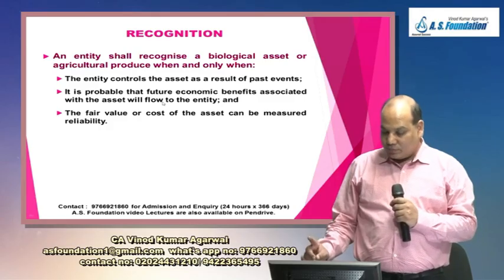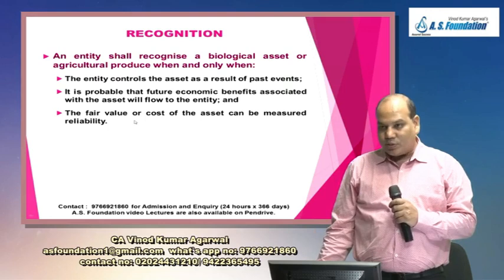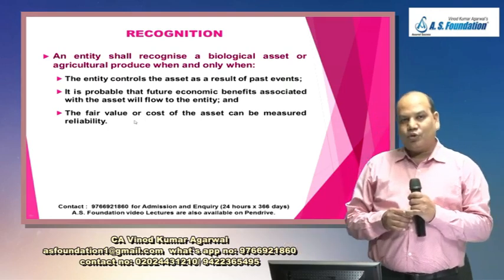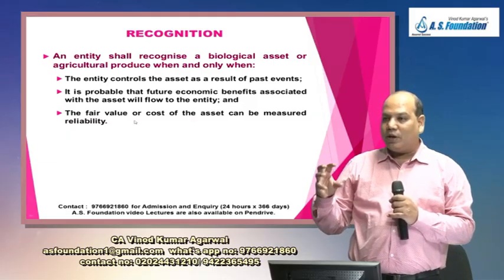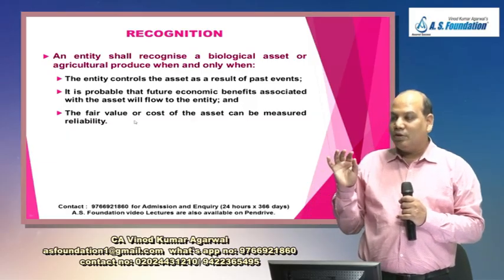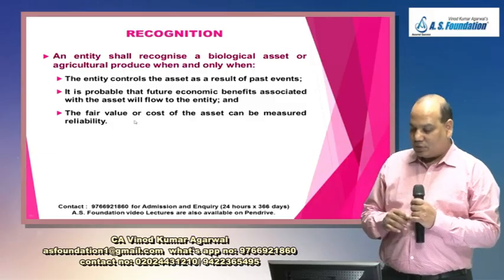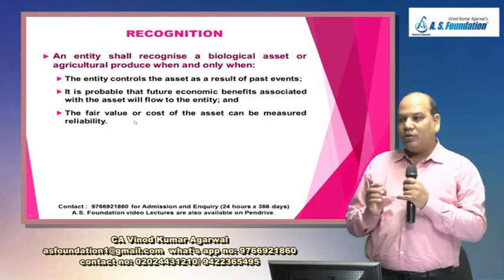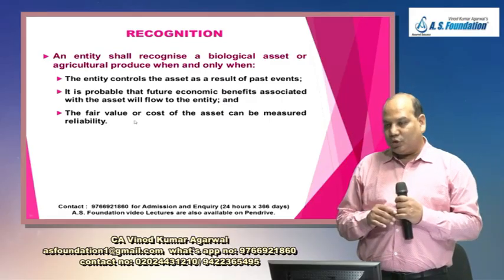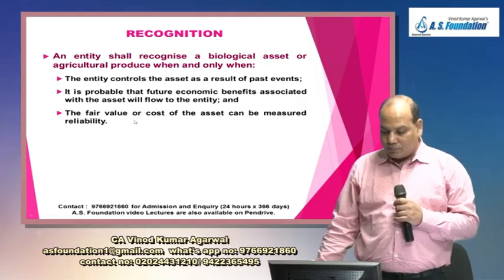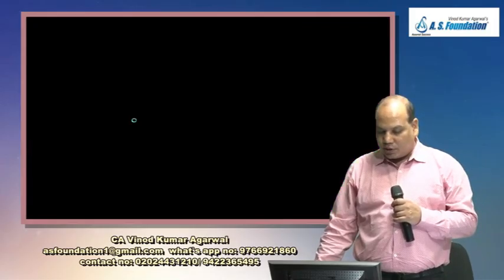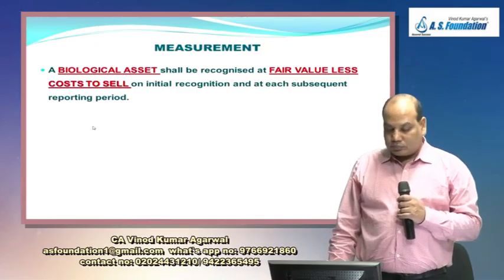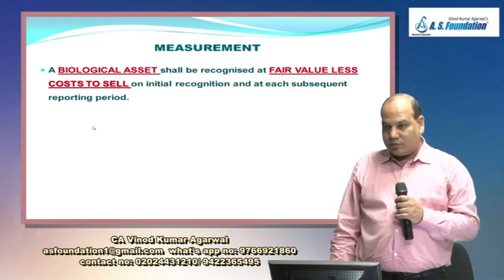And third is, this condition must also be satisfied here, because in case of agricultural produce or biological asset, calculating fair value or cost may be difficult. So they are saying that check one more condition: fair value or the cost of the asset can be measured reliably. So if these three conditions are fulfilled, then you will only recognize a biological asset or agricultural produce in your books. What about the measurement principle?